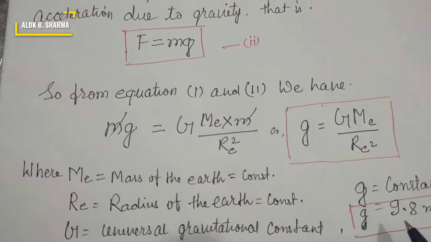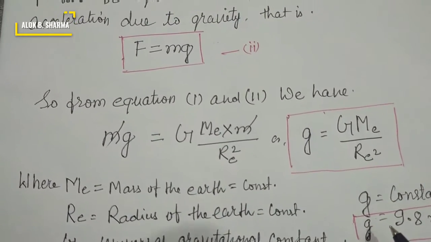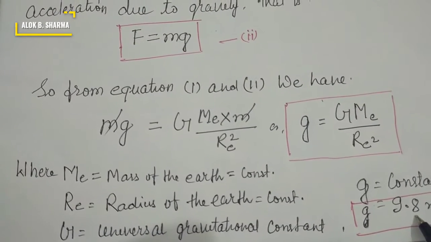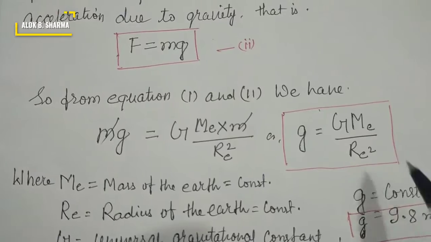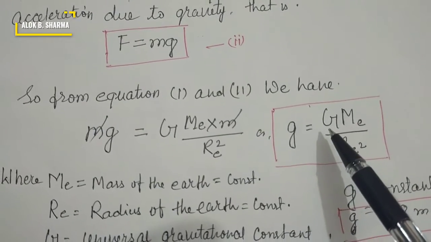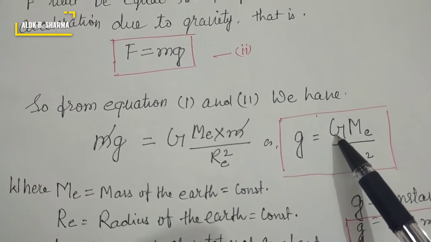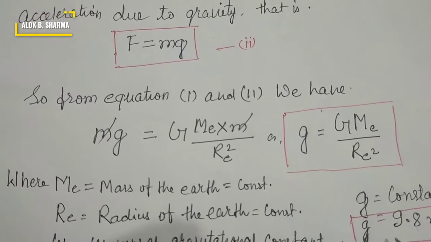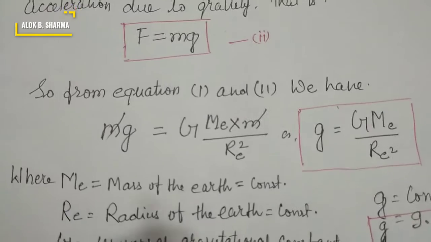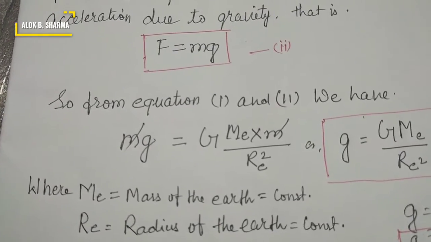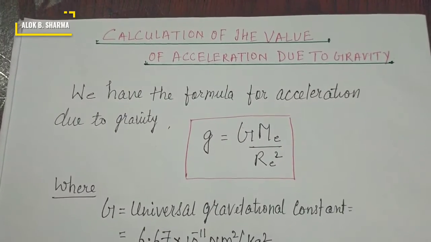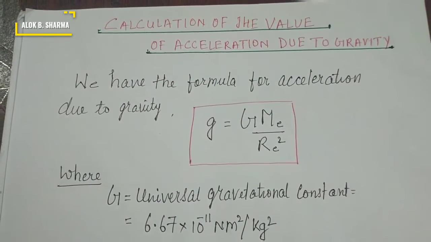Now, how is 9.8 calculated? If we put in the values of capital G, mass of Earth and radius of Earth, how is the value of small g calculated? See in the next part how the value of acceleration due to gravity is calculated.